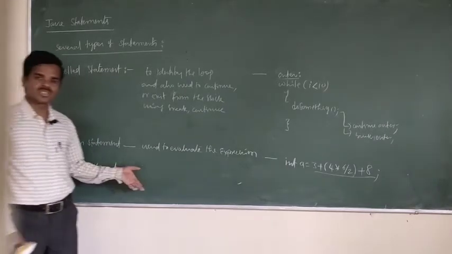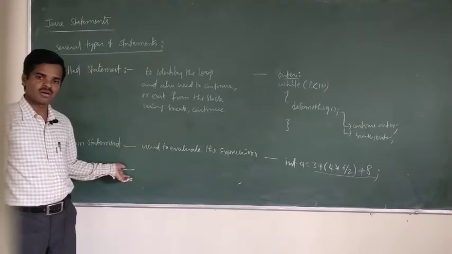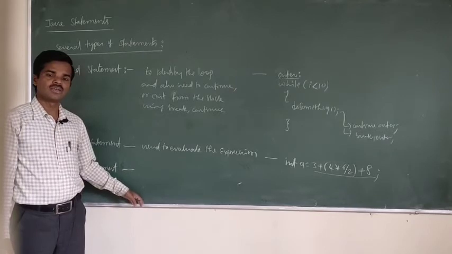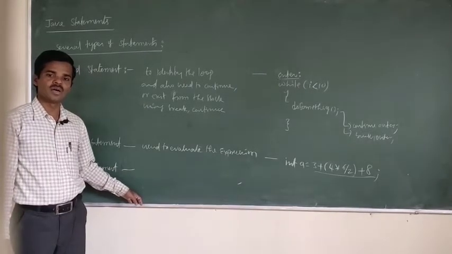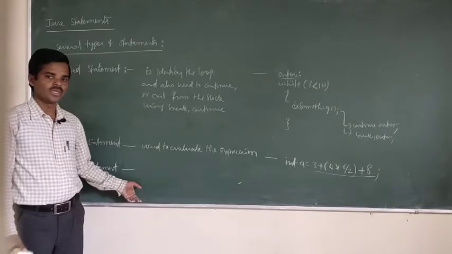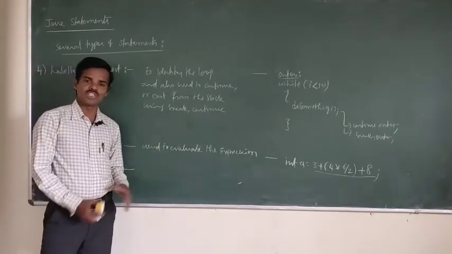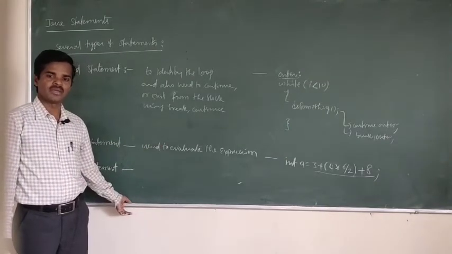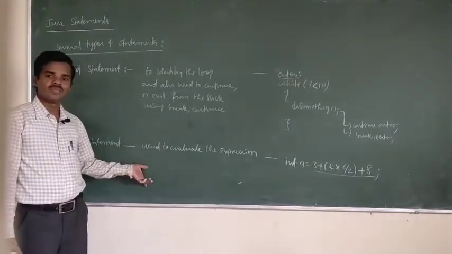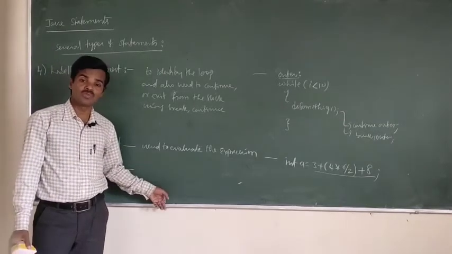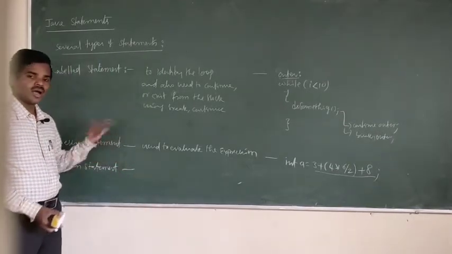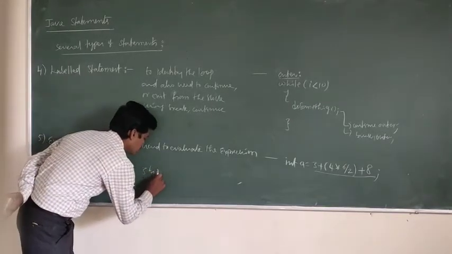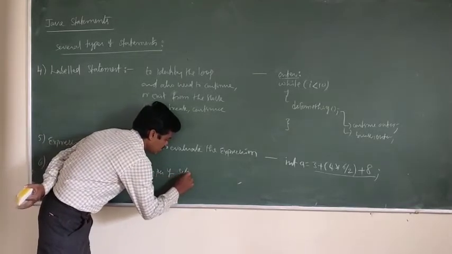Even if you have studied other languages, selection statements are statements which are executed based on the result of the condition, the Boolean value, either true or false. If the condition is true, then it will execute the set of statements in the particular block. If the Boolean value is false, then it will go to the other block. So for example, here are three types of selection statements.